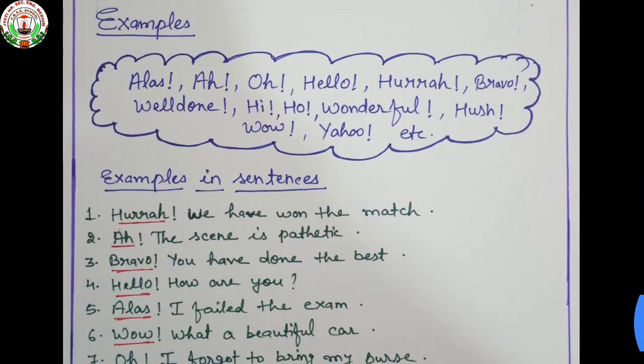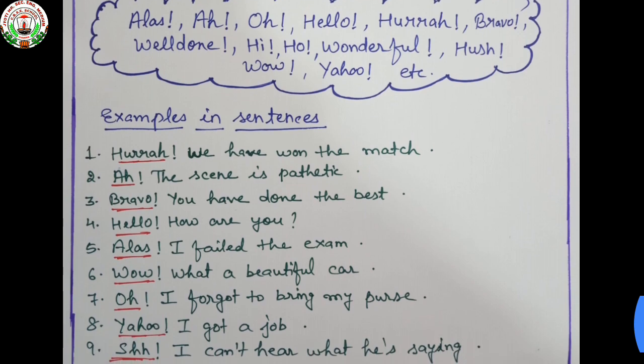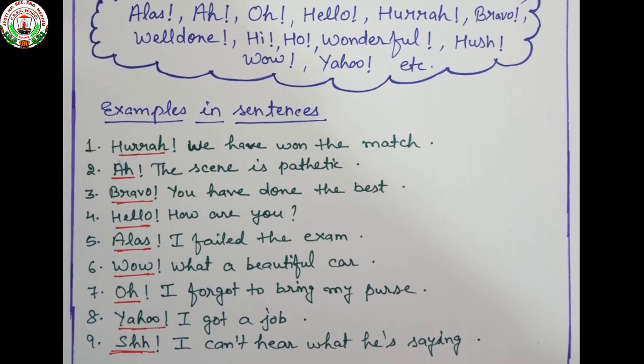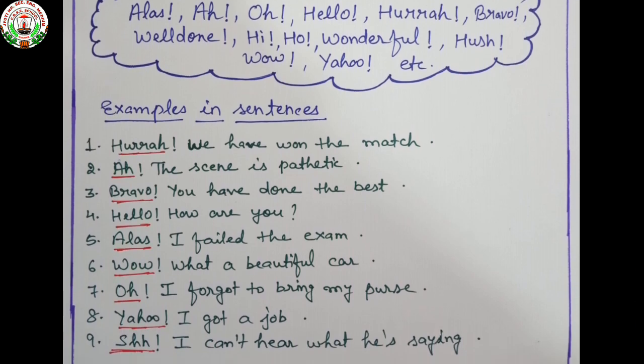See the examples in sentences. Hurrah, we have won the match. Ah, the scene is pathetic. Bravo, you have done the best. Hello, how are you? Alice, I failed the exam. Wow, what a beautiful car. Oh, I forgot to bring my purse.